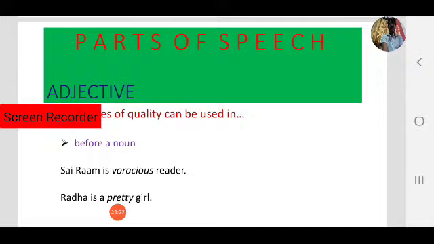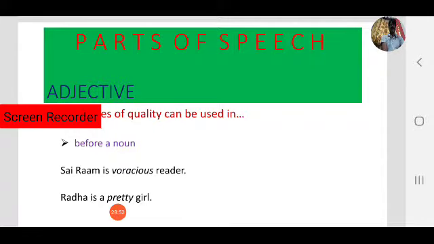Voracious means hungry reader. He reads very much. So voracious gives more information about the reader. Like, Radha is a pretty girl. Radha is a girl. How is the girl? Pretty gives more information about the girl. She is a pretty girl. Pretty is an adjective of quality.